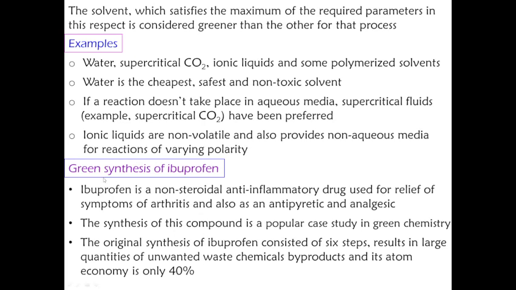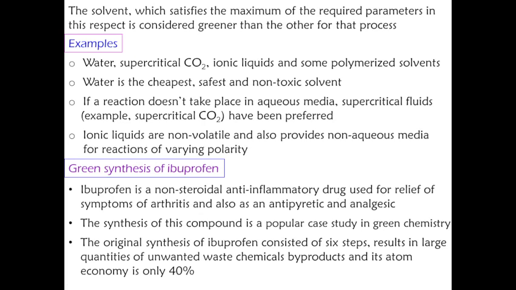Now we are coming to the green synthesis of ibuprofen. Ibuprofen is a very classical example that we normally quote during the green synthesis process. Ibuprofen is a non-steroidal anti-inflammatory drug, very commonly used for relief of symptoms of arthritis and also as an antipyretic and analgesic.